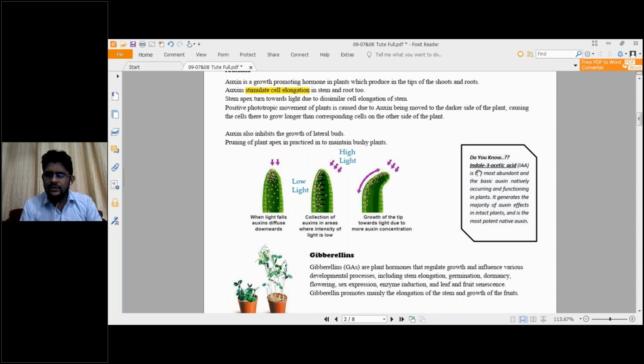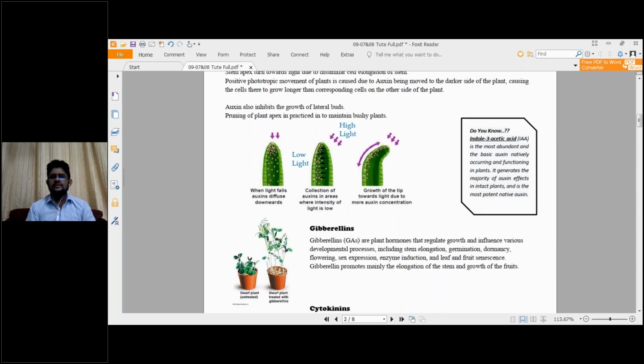So one more. Do you know indole 3 acetic acid? Indole 3 acetic acid, or we say IAA. I said there are many other substances too, but basically only three we are going to discuss here. Indole 3 acetic acid is the most abundant, most commonly found and basic auxin, natively occurring and functioning in plants. That means it is not an artificial one applied externally. Within the plant itself it will be synthesized and produced.